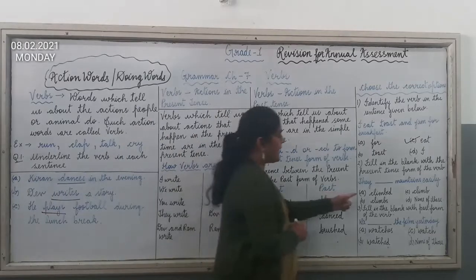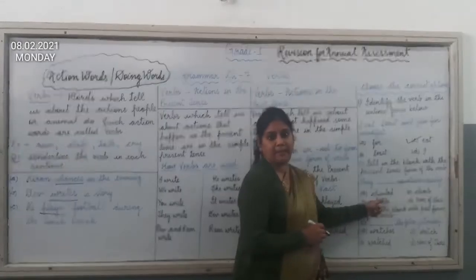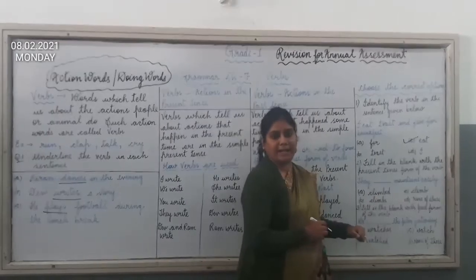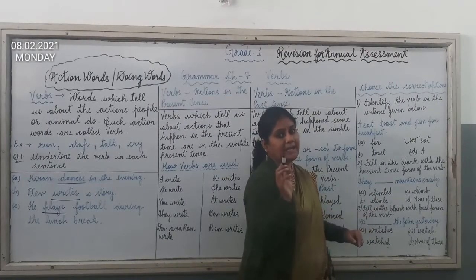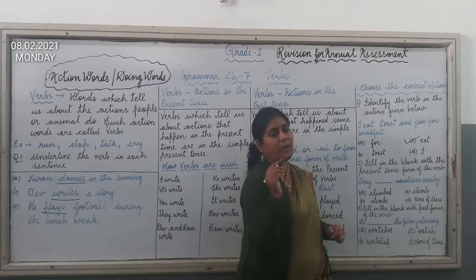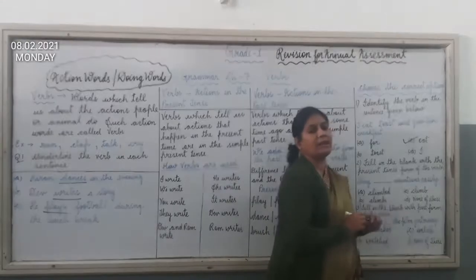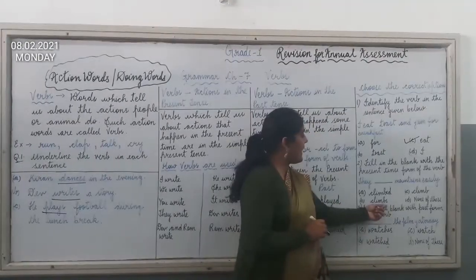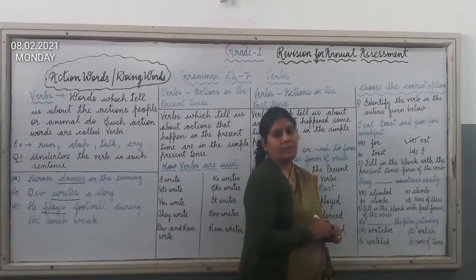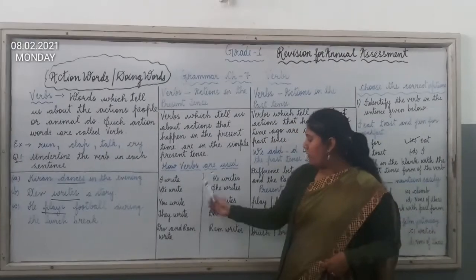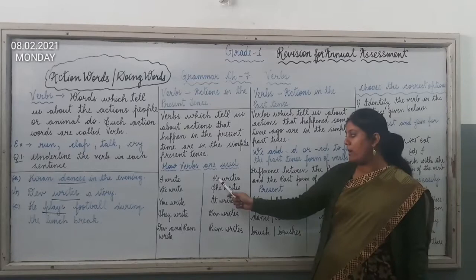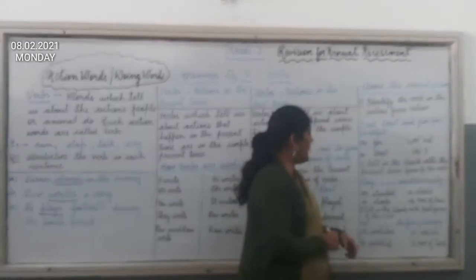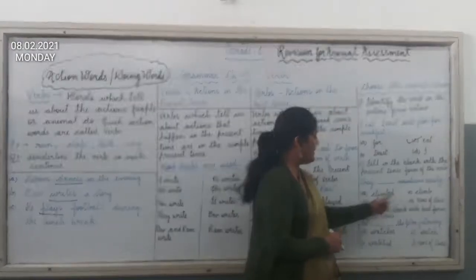So which option is correct? Option A is written climbed. This is not correct because here we have added ed to the verb, and we add d or ed to the verb when we talk about the past tense. So this is not the correct option. Option B is climbs. Here we have added s to the verb. I have already explained that we add s to the verb when we talk about he, she, it, and singular persons. So this is also not correct.